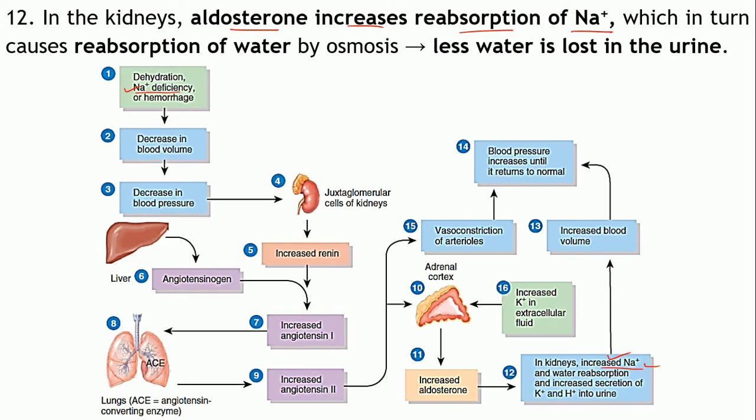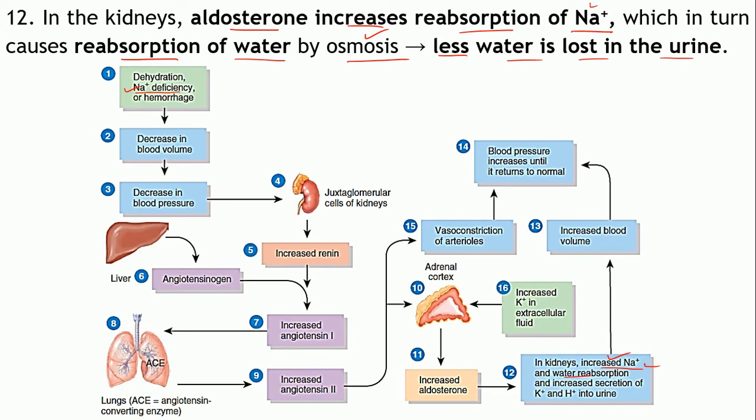Now as the sodium ion is reabsorbed, what else will get reabsorbed along with this? Electrolytes are moving, so what will happen to the water? Along with these electrolytes, water also gets reabsorbed. We have seen in the physiology of urine formation that concentration gradients carry water along with them. So the reabsorption of water is also increased by the process of osmosis. Less water is lost in the urine.